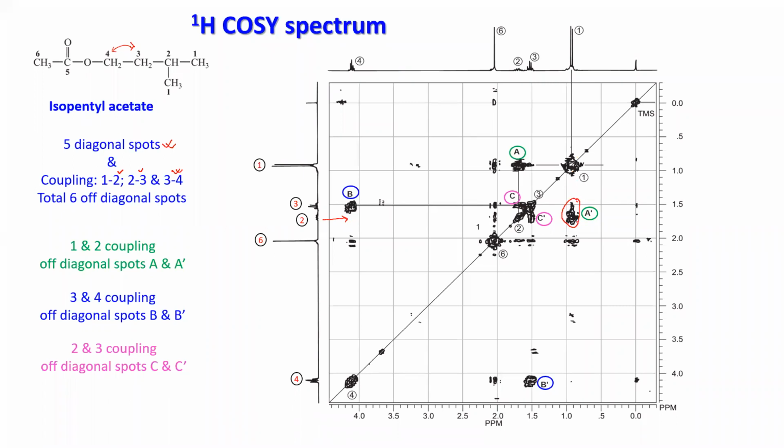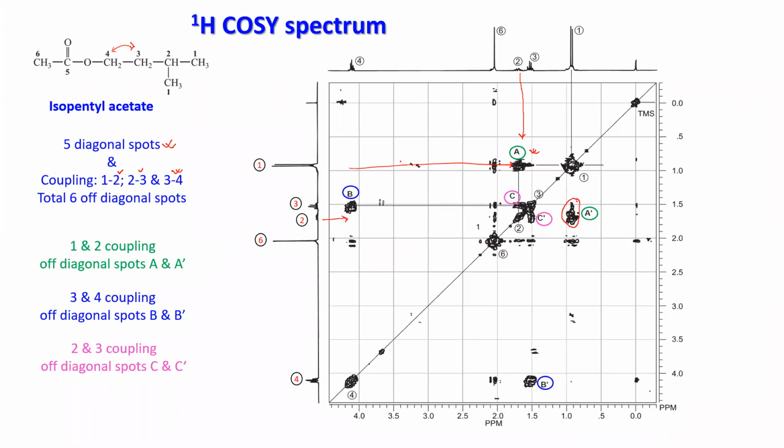So you will have another spot if you take the reverse way. Take 2 from x-axis and 1 from y-axis. So they are meeting here, and you will have another off diagonal spot. So this is designated as A1. So you see the 2 green color I have indicated. So this 2 is due to the interactions of 1 proton and 2 proton. So 1 type of proton and here 2 types of proton.